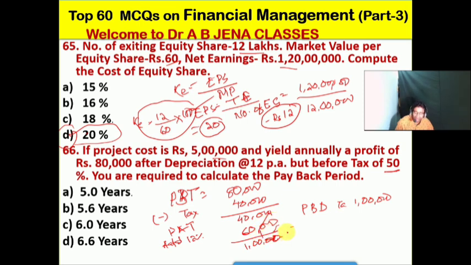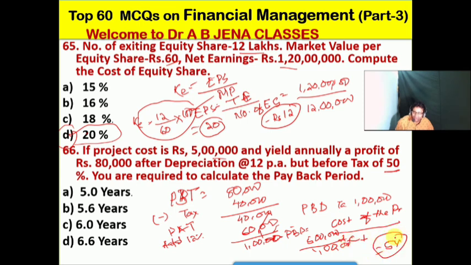So how is the payback period calculated? Cost of the project divided by the annual cash inflows. It's very simple, 5 lakhs divided by 1 lakh. So it's 5 years. So friends, no doubt, A is the right option for this MCQ.